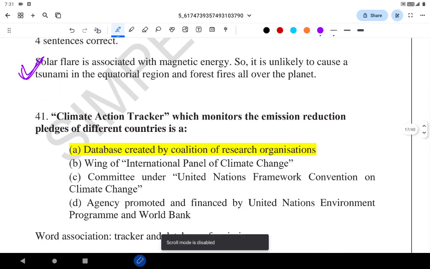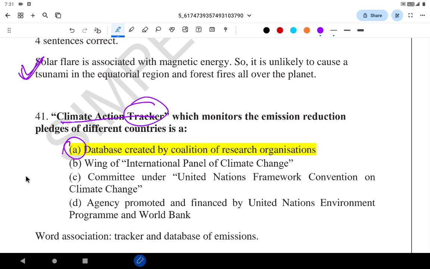Climate Action Tracker, which monitors the emission reduction pledges of different countries, is a database created by a coalition of research organizations. See, Climate Action Tracker, you are tracking something. So it's a database of individual actions of the countries who have agreed to the Paris Agreement. It's just tracking their actions.